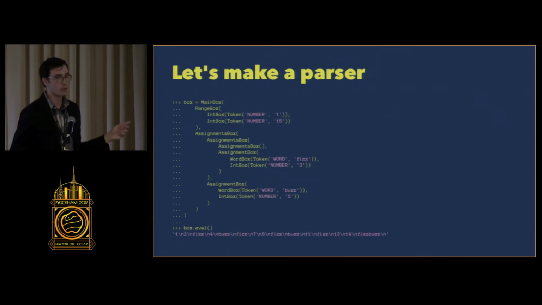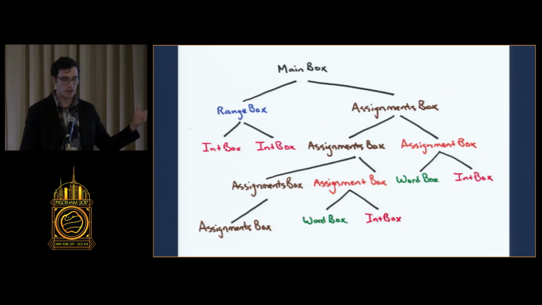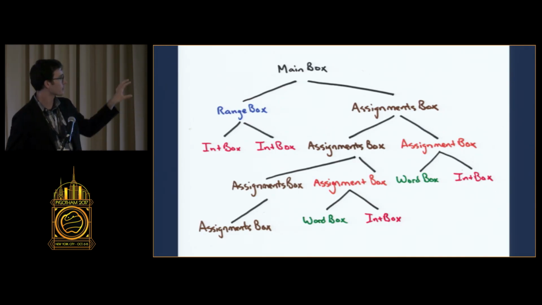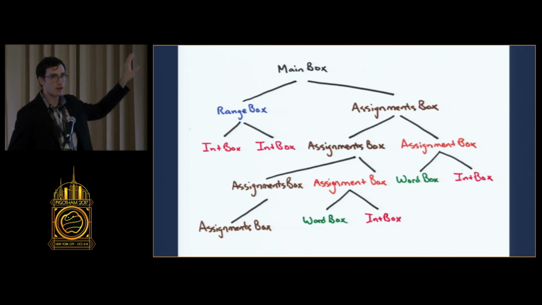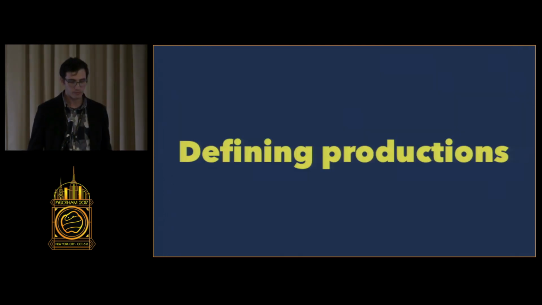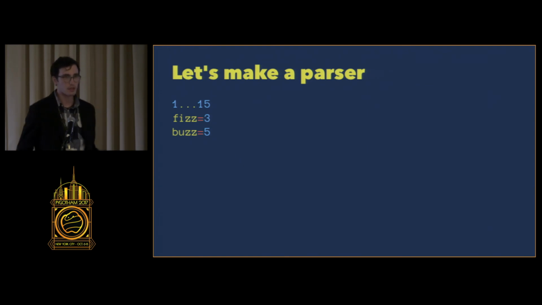OK. This is probably pretty hard to see, so I'm going to skip it. But again, we basically define every box that makes up our program, and all of it is contained within the main. So the last thing to do is define productions, which is what we're going to do to take a pattern of tokens and turn it into one of our boxes. So again, here's our application.